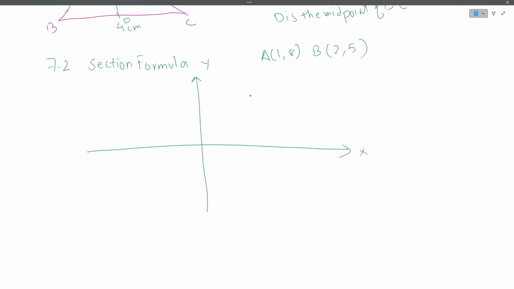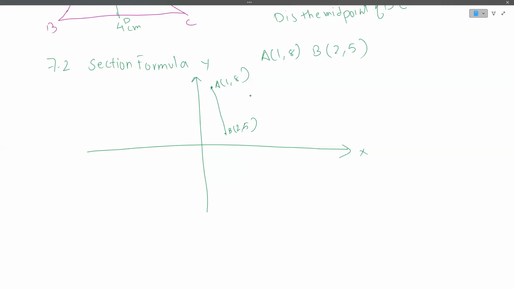A would be here, 1 comma 8, and B would be 2 comma 5, somewhere here. Now, this particular point A and B is going to be joined by a line. If we connect these 2 points, we will have a line, right?